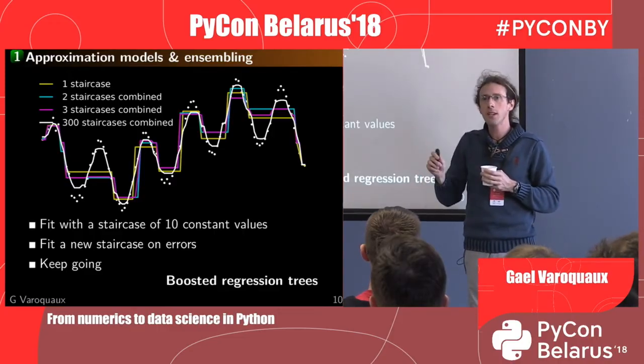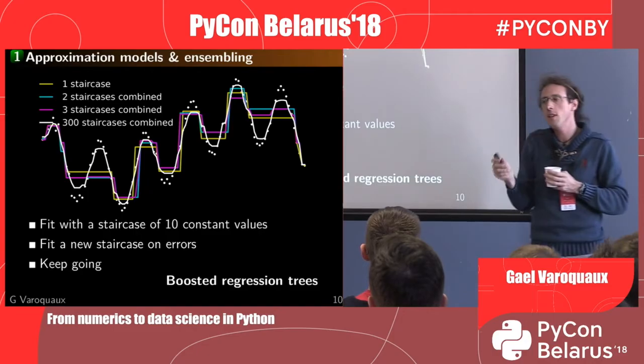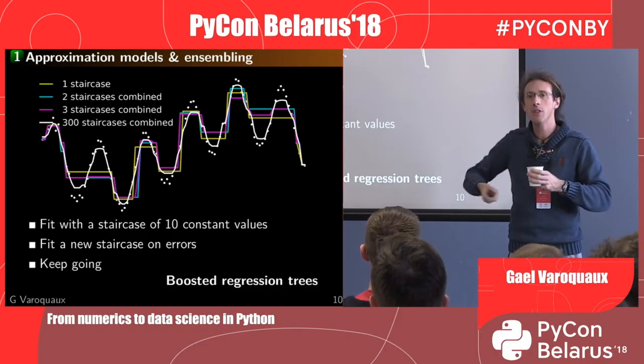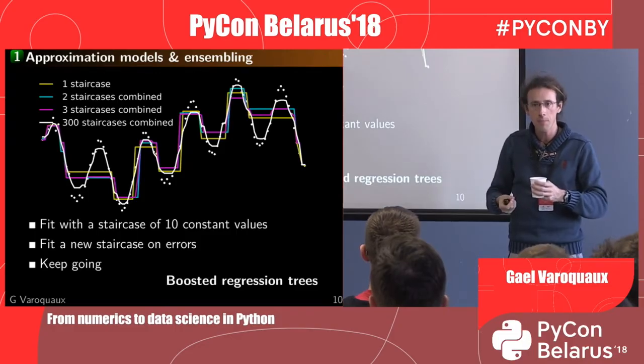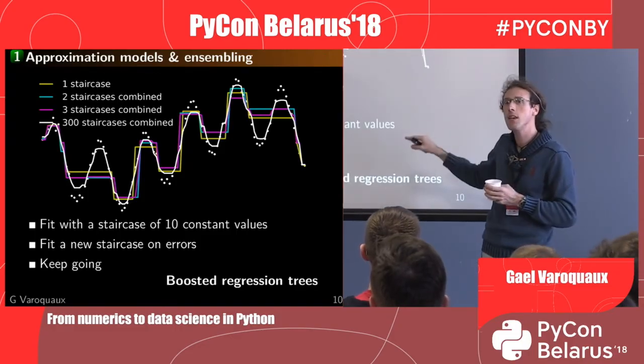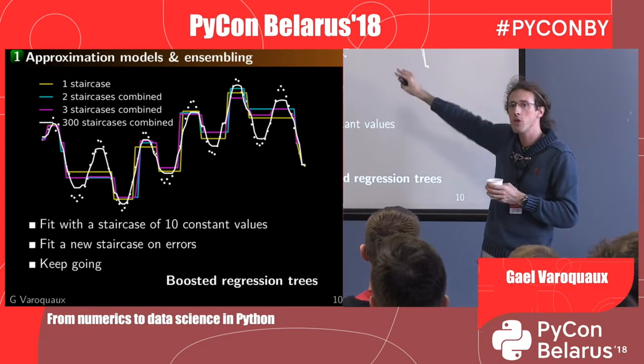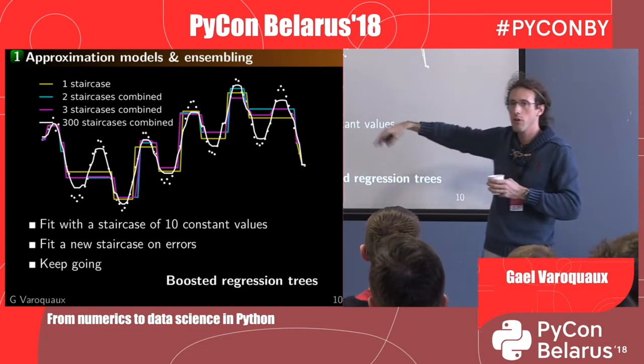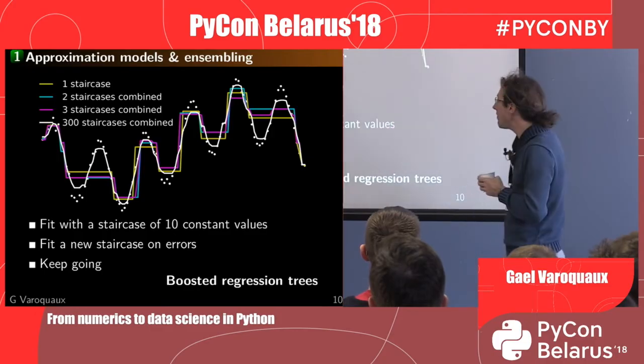And the trick, and I won't describe the details, is to fit the trees in a way that averages the noise in a certain way, okay? And this is typically a random forest, even though what I'm showing you here is not a random forest, but a gradient boosted regression tree. But they're the same family of model, okay?